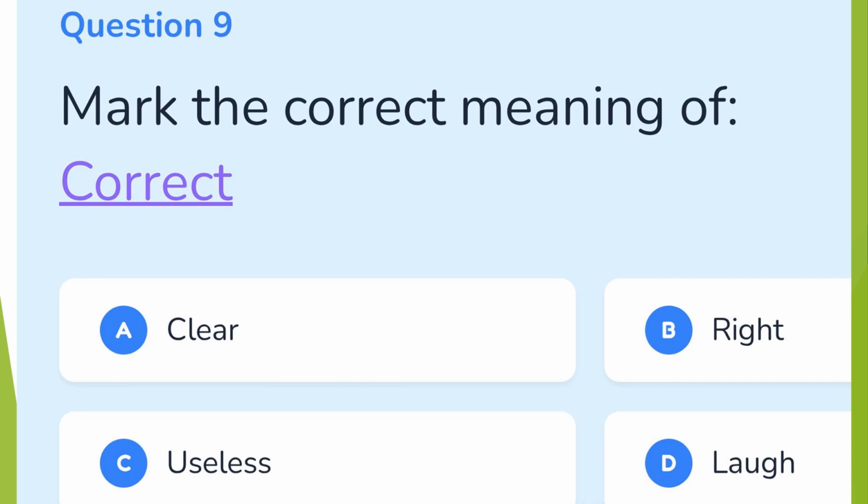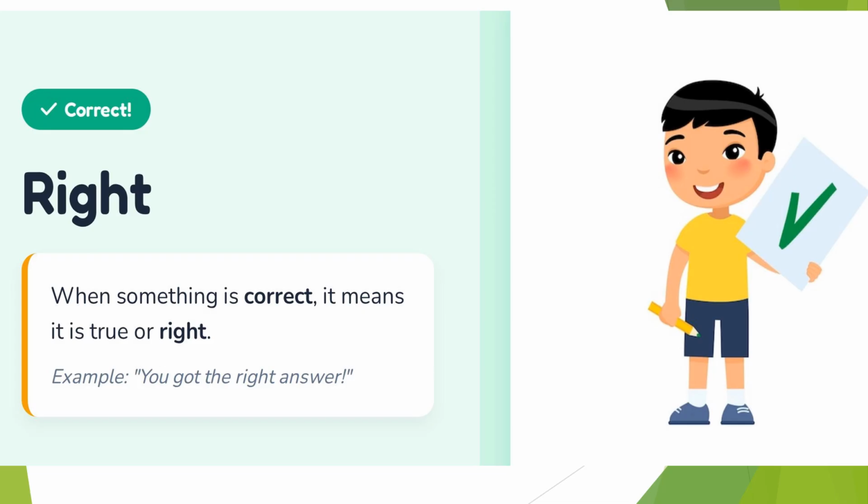Question number 9. Mark the correct meaning of correct. A. Clear, B. Right, C. Useless, D. Laugh. Correct answer is right. When something is correct, it means it is true or right. Example: you got the right answer.